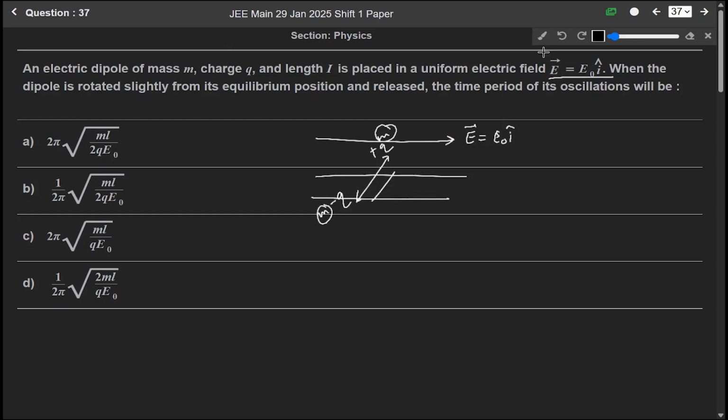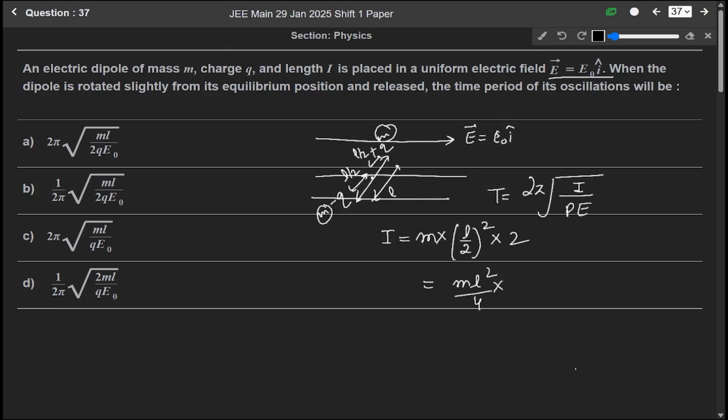okay, length is given as L, so from here it will be L by 2 and here also it will be L by 2. We know that time period is equal to 2 pi under root of moment of inertia I over PE, and here in this case moment of inertia I will be m into L by 2 whole square, since there are two masses, into 2. So it will be mL square over 4 into 2, so it will be mL square over 2.